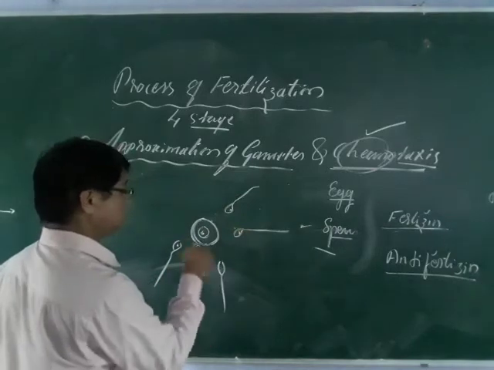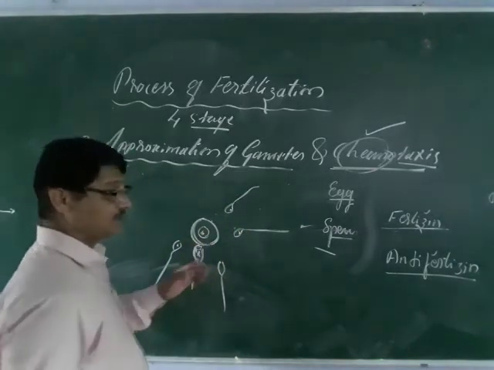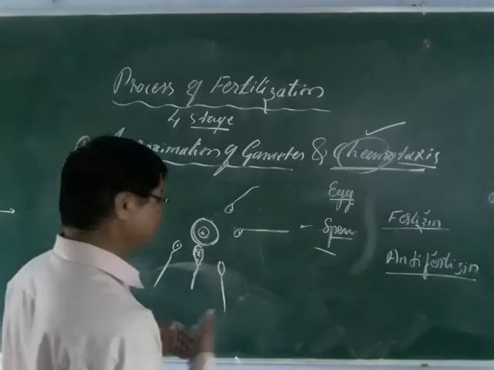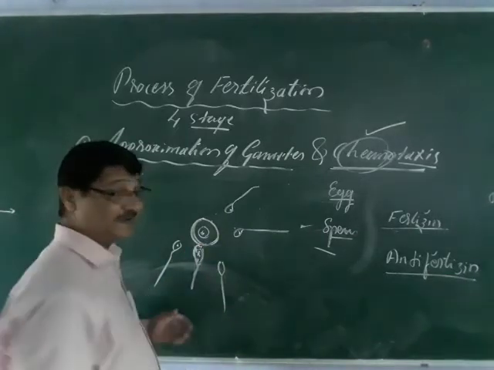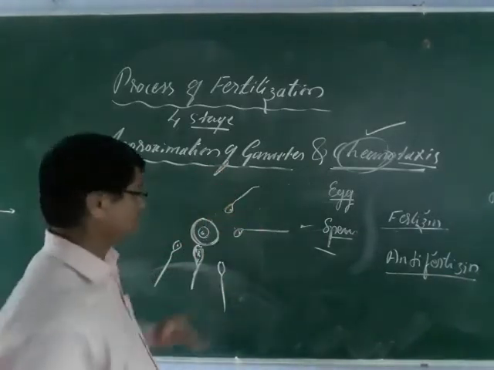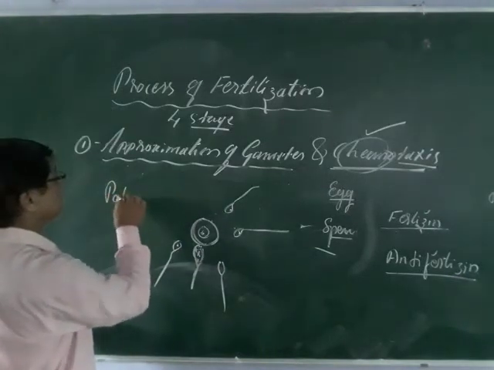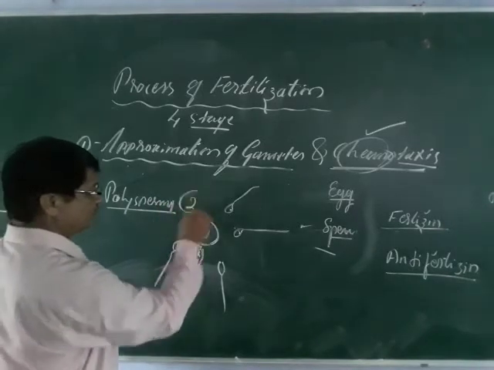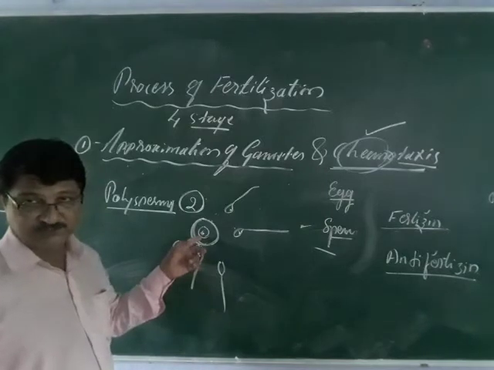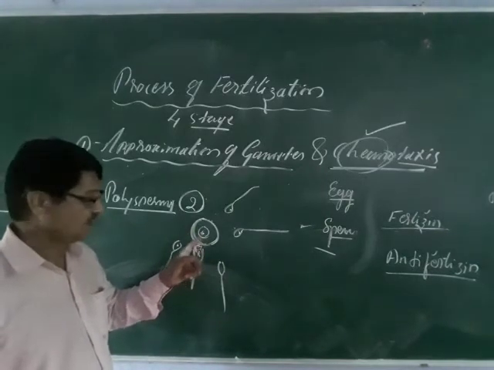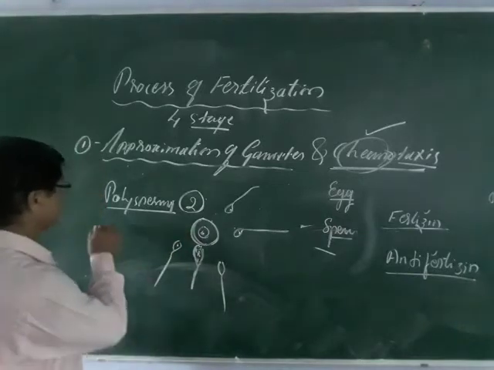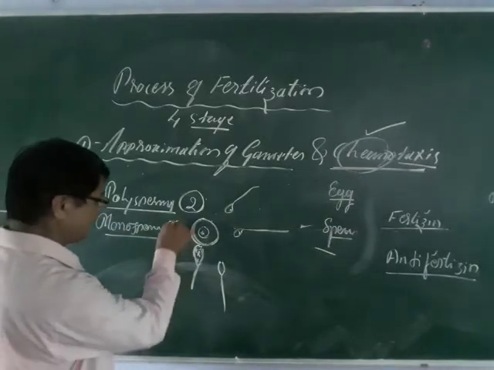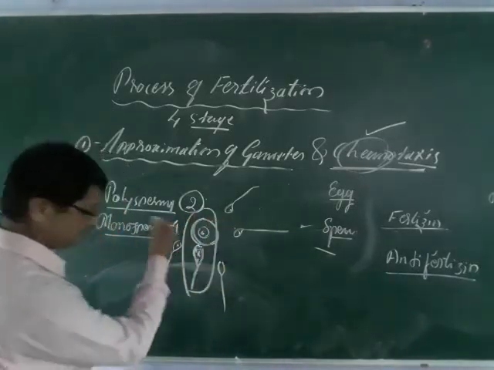These are a matter of chance. Once the sperm comes in contact here, it immediately starts different activities, which we can discuss later, and this prevents the entry of more than one sperm. What is polyspermy? Entry of more than one sperm into the egg is called polyspermy. And then there is monospermy. Monospermy means entry of only one sperm, so this results in monospermy.